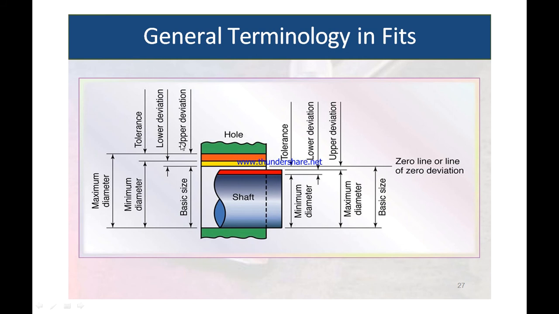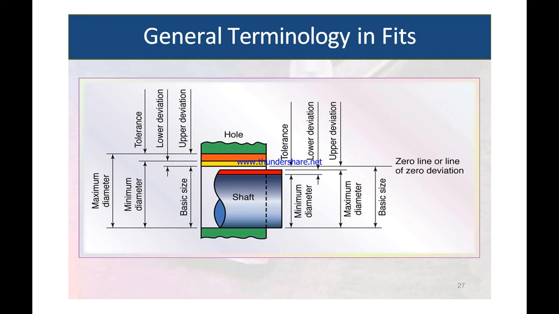What is the upper deviation of hole? It is the algebraic difference between the upper limit of hole and the corresponding basic size, what we call the upper deviation of hole. What is the lower deviation of hole? It is the algebraic difference between the lower limit of hole and the corresponding basic size, called the lower deviation.